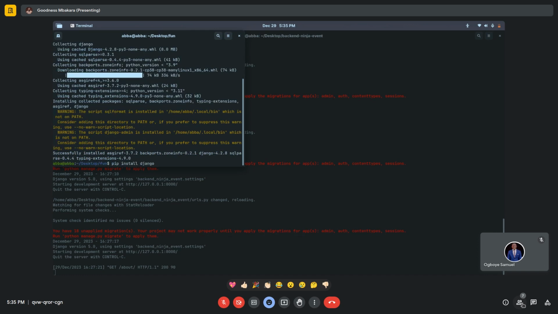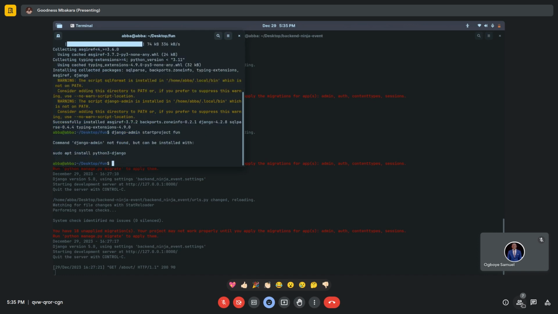Otherwise, you get two directories of the same name, and sometimes it can make you confused about which one is your root directory. So we put the dot so that Django will not create two directories of the same name. It usually creates two directories, and one is the host of the other.